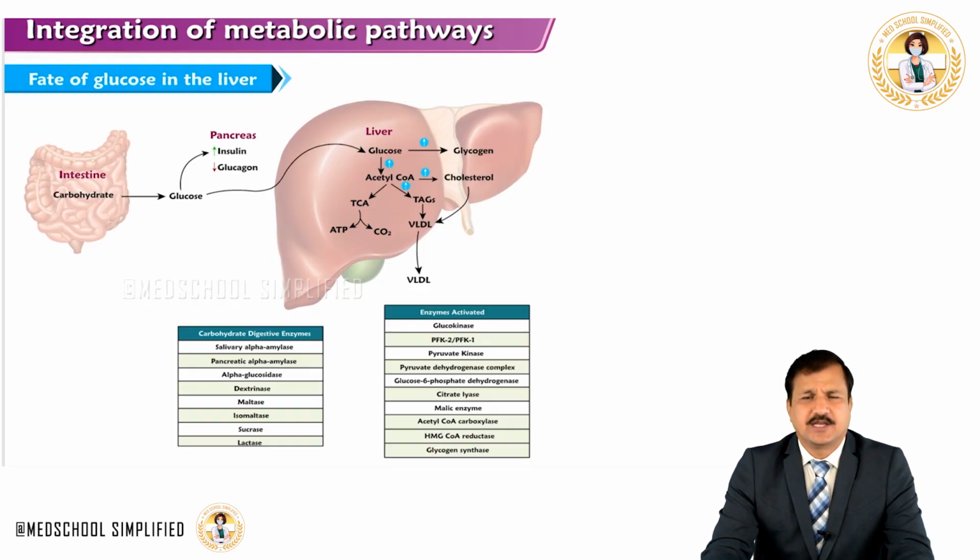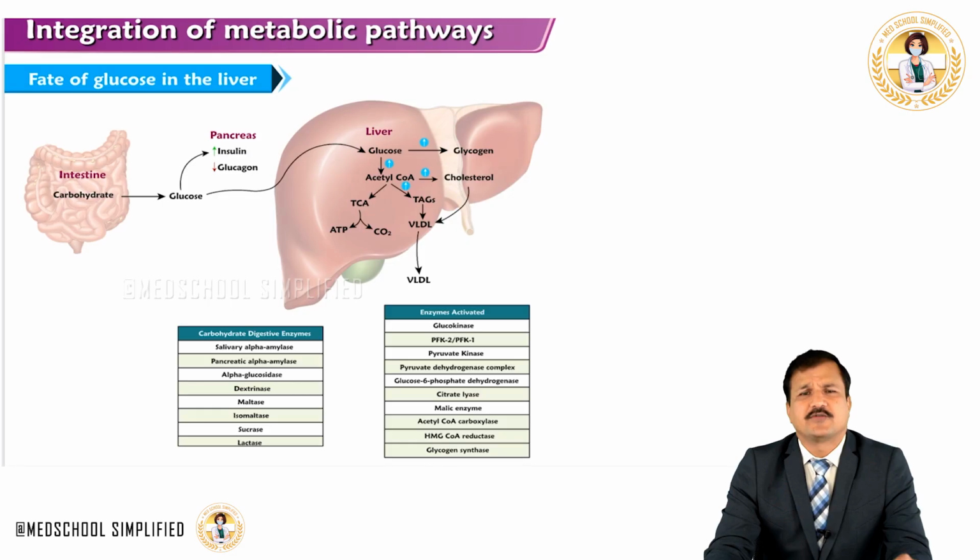Carbohydrate, after digestion, is absorbed as glucose, and an increase in blood glucose will lead to an increase in insulin from beta cells of the pancreas, and an increase in insulin will lead to a decrease in glucagon. Since glucose is elevated and insulin is available, in the liver glucose undergoes glycolysis, where glucokinase is induced by insulin, and all the necessary enzymes in the metabolism of glucose all the way to acetyl-CoA are induced by insulin.